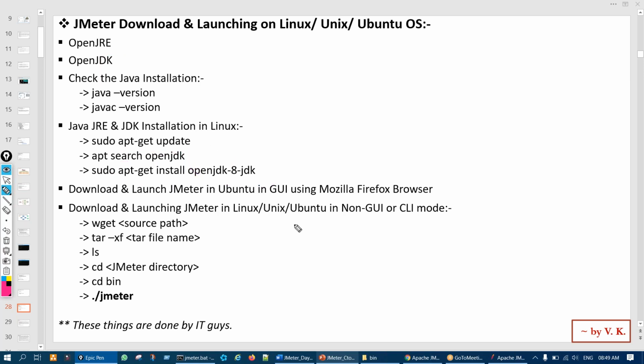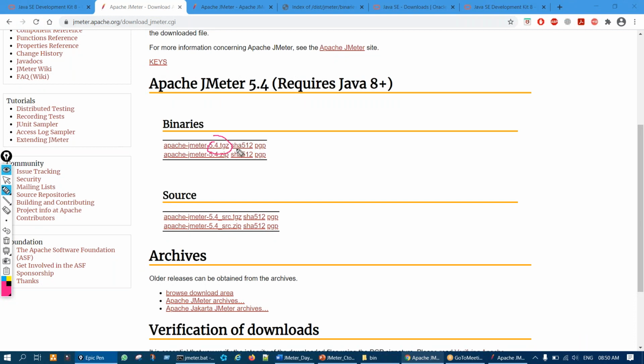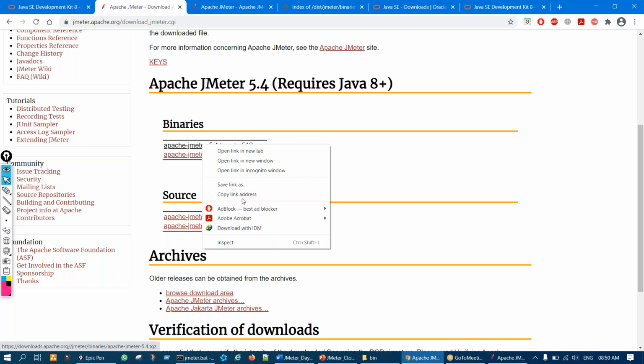After that, you just download JMeter. Either you can download JMeter using Mozilla Firefox, because in Ubuntu, Mozilla Firefox is the default browser, or if you want to do it in non-GUI mode, using the command prompt, we can also download it. There is a command called wget and the source path. To get the source path, right click on the file which will be used for Linux, the tgz file, and you'll see copy link address.